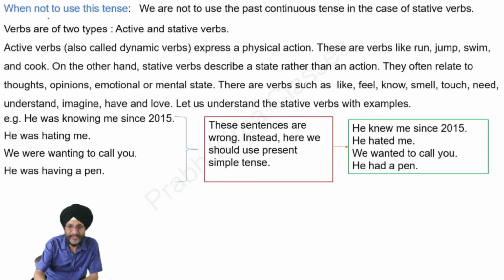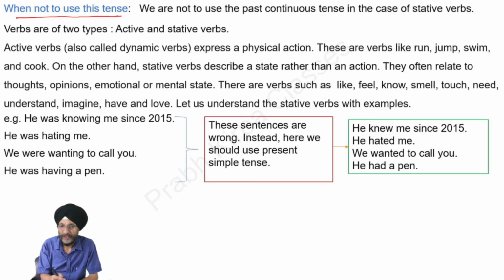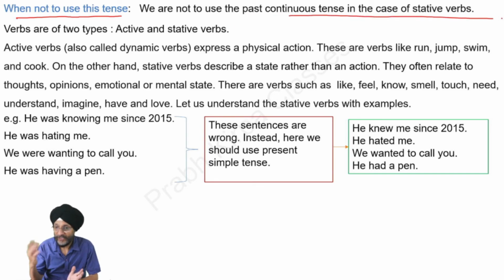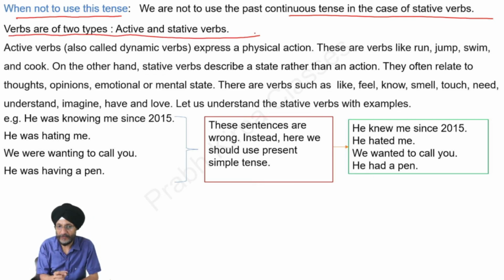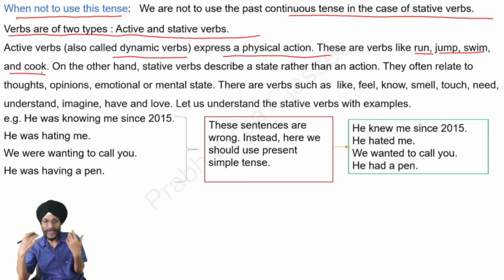Now the question arises, when not to use this tense? When not to use past continuous tense? We are not to use this tense in the case of stative verbs. What are stative verbs? First, we must understand that verbs are of two types, active verbs and stative verbs. Active verbs are also known as dynamic verbs. These are action verbs. They express a physical action. For example, run, jump, swim, cook. These are action verbs, dynamic verbs or active verbs.